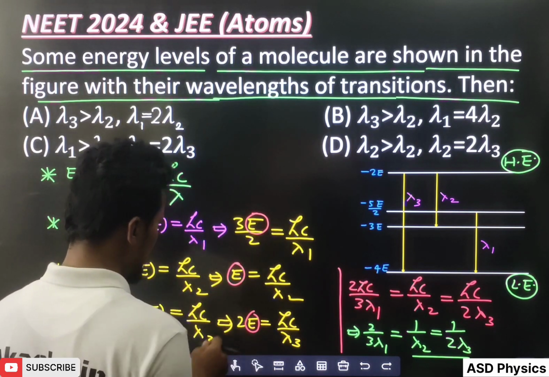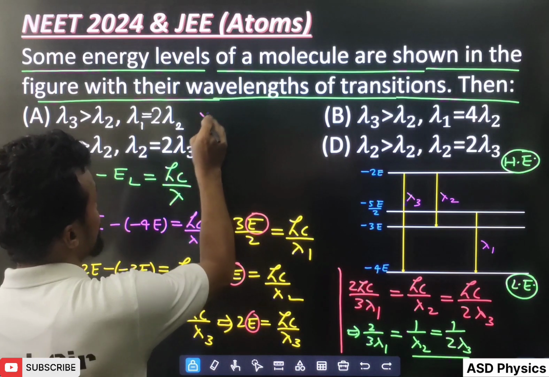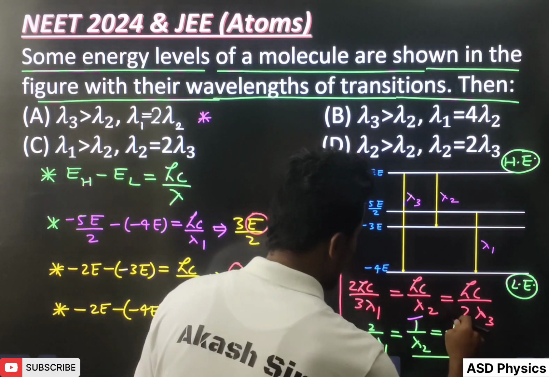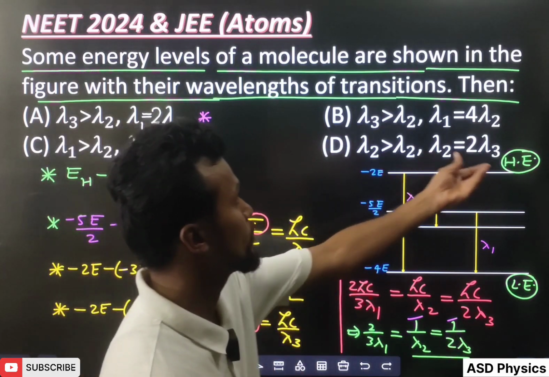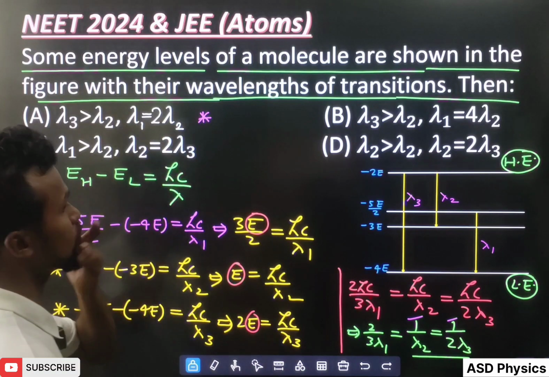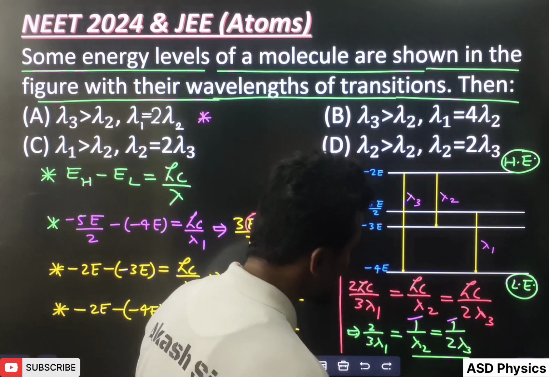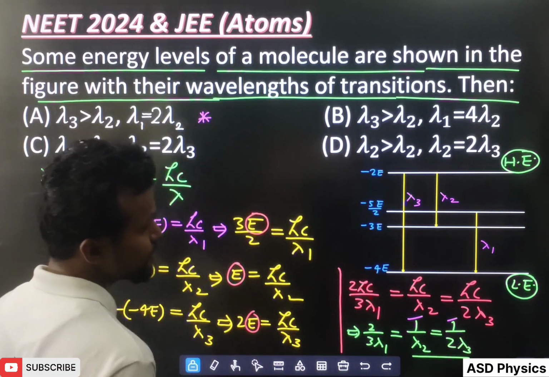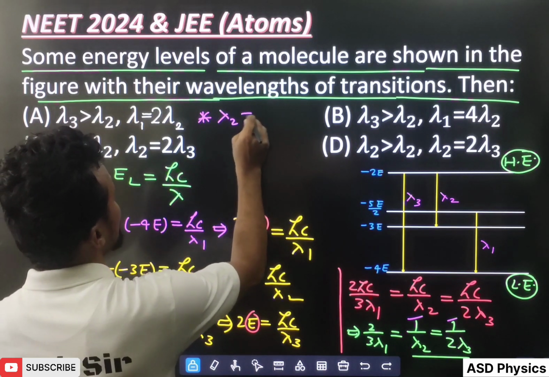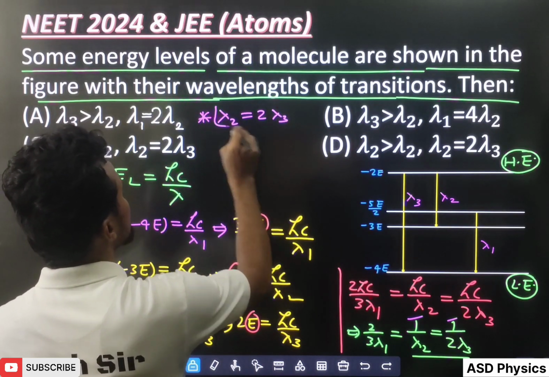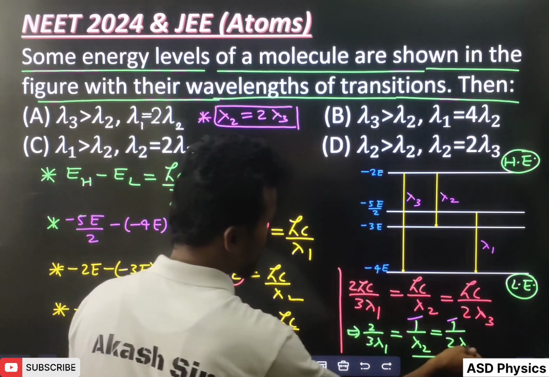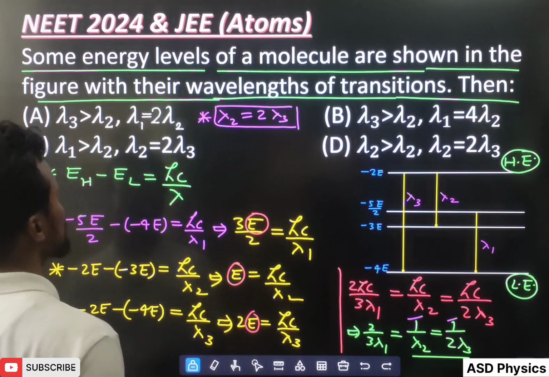So now, here space is there, so see here. If I equate this and this, because we have to see the relation between 2 and 3, the relation at these places, what will become here? If you equate this and this, it will become lambda 2 equal to 2 lambda 3. This one we have got when we are equating this and this. So lambda 2 equal to 2 lambda 3.